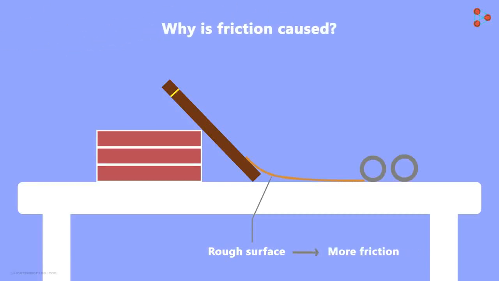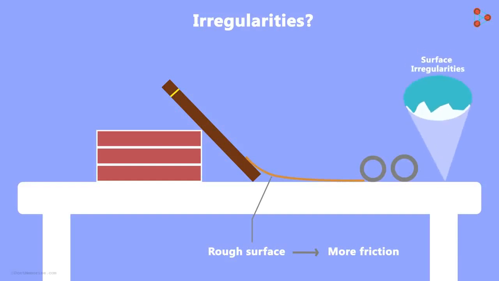Why is friction caused though? It is caused due to the irregularities on the two surfaces in contact. What do I mean by irregularities? Now, even though the table looks smooth, if we zoom into the surface, we will see the surface irregularities. Even the surface of the object has irregularities. Though they are minor, they still exist.